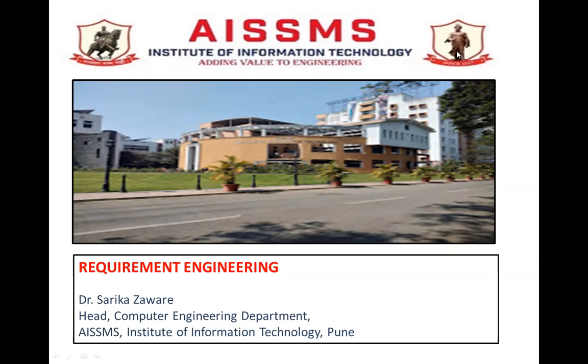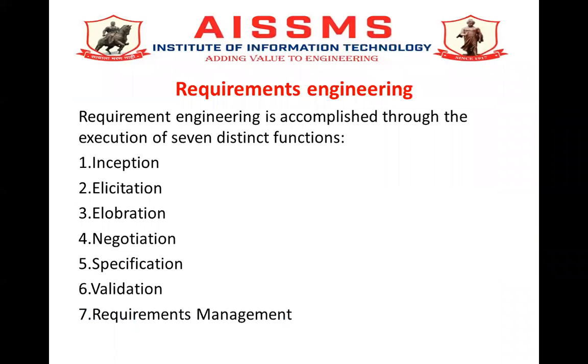In this video, I'm going to explain requirement engineering, what exactly requirement engineering is and what its importance is in software development. Requirement engineering is accomplished through the execution of seven different functions. These functions are inception, allocation, elaboration, negotiation, specification, validation, and requirement management.